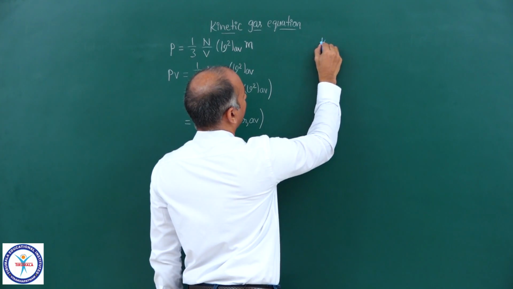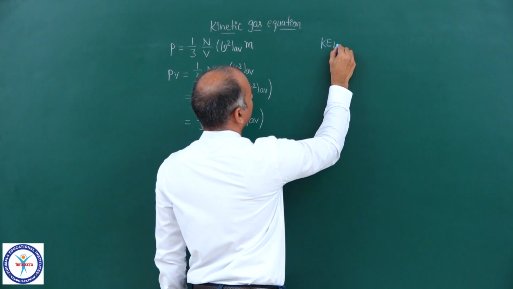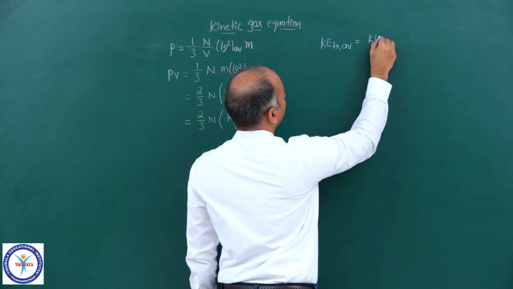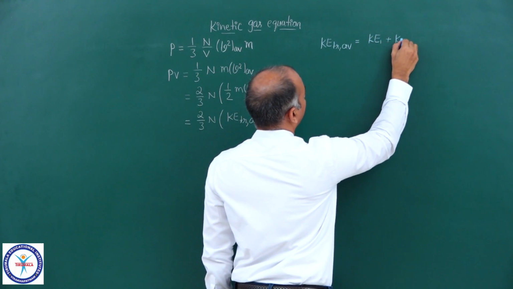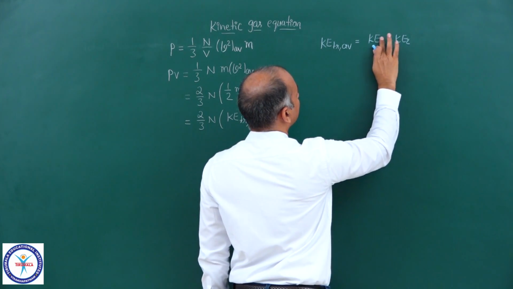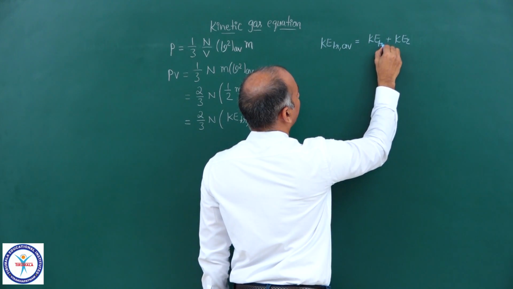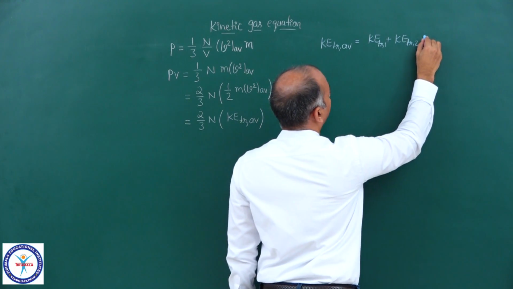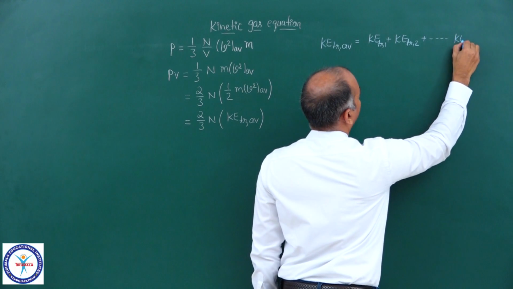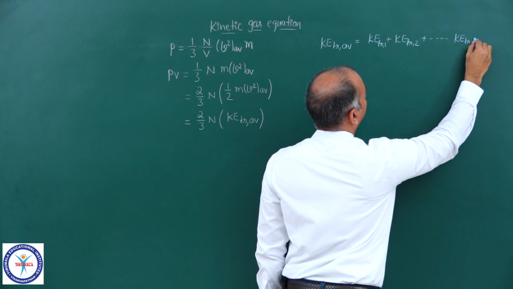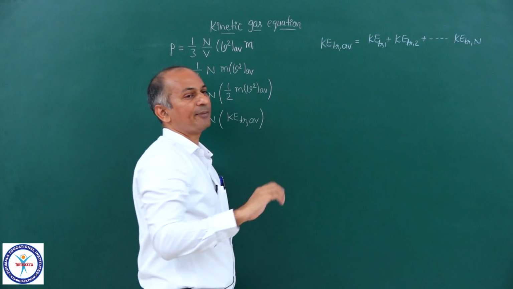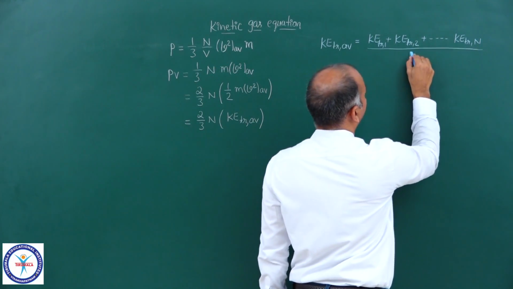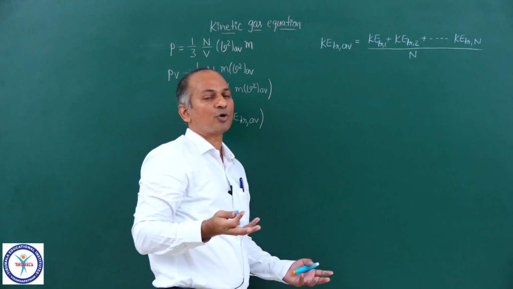Actually, KE translational average is equal to KE1 plus KE2, all translational kinetic energies. So let me write down KE tr1, KE tr2 plus so on, KE trN, total number of molecules capital N. So this is upon N. This is what is average, sum of the kinetic energies upon total number of particles.